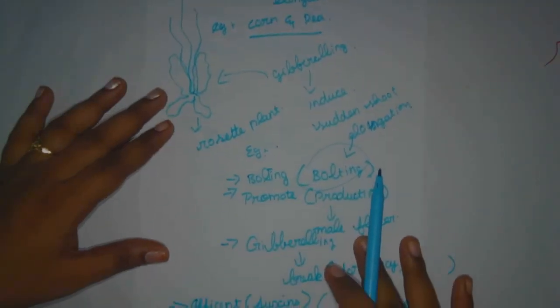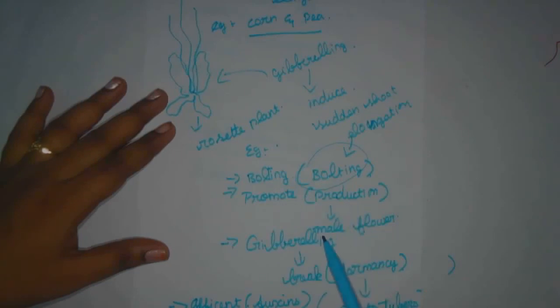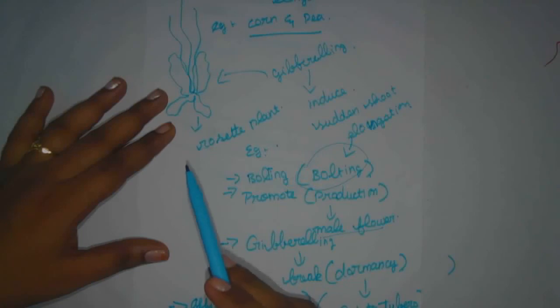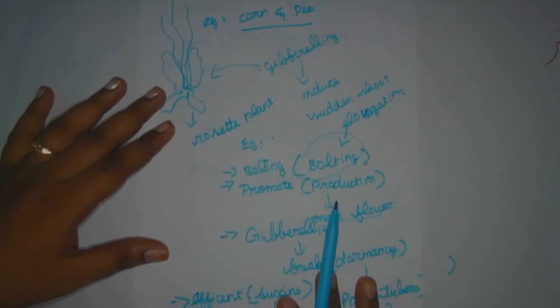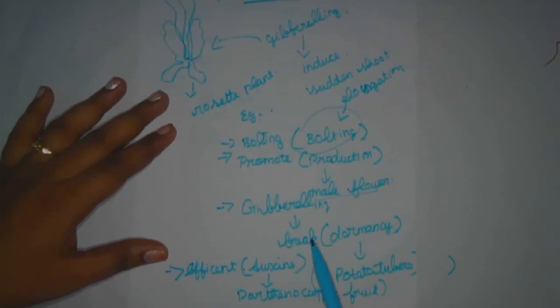Okay, and next, it promotes the production of male flowers rather than female flowers in monoecious plants. Monoecious means they have only one gender of flowers in a plant. And next, gibberellin breaks the dormancy, that is the drying period. That is the dormancy of potato tubers, because they are stored outside of the refrigerator, so they are given the dormancy period.